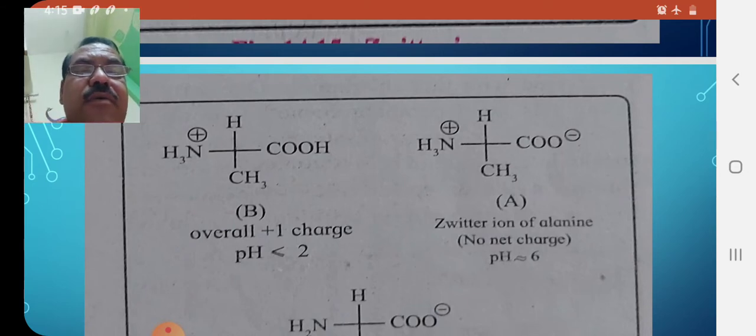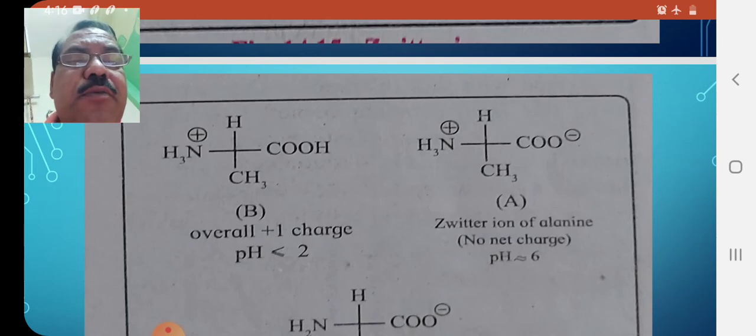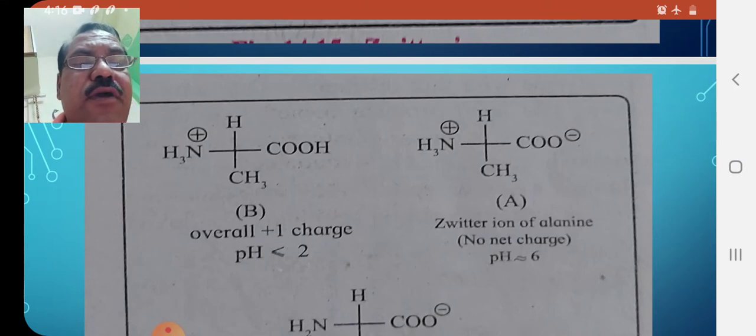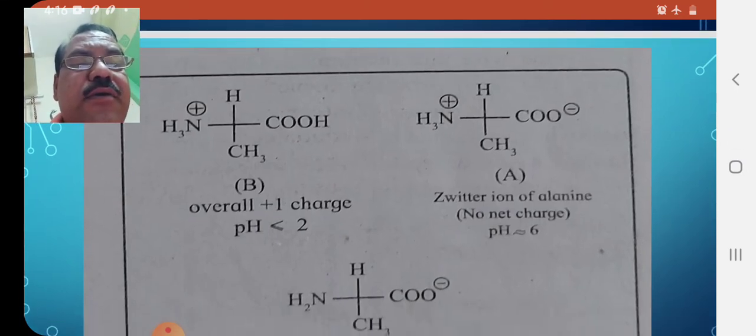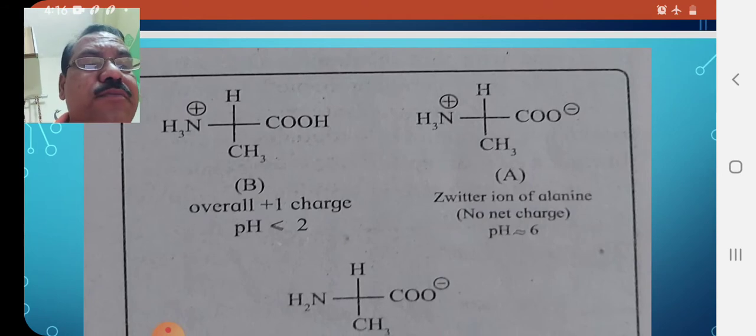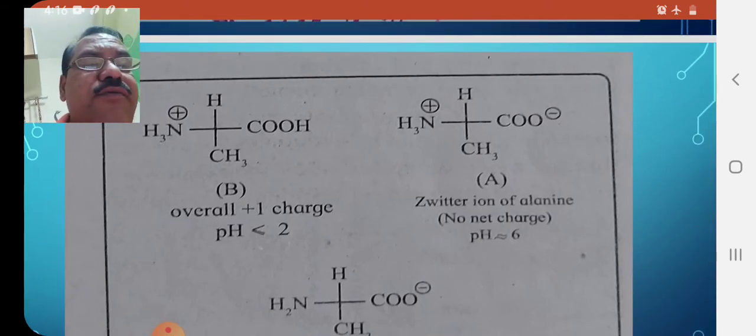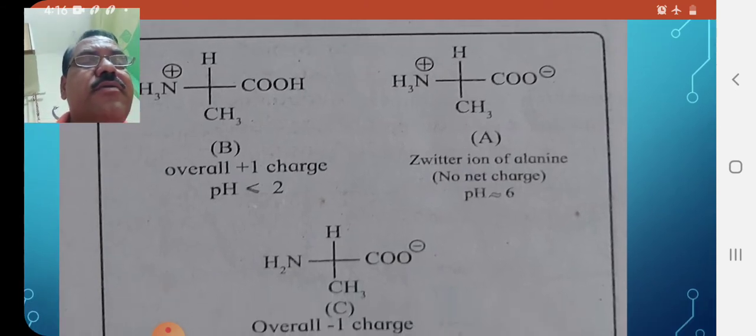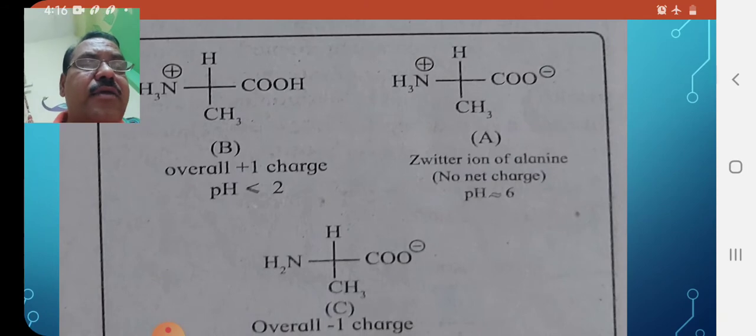If in the Zwitter ion only NH3 carries a positive charge, then it shows strong acidic character and it has a pH of less than or equal to 2. If the Zwitter ion contains an oxygen negative charge and a nitrogen positive charge, it is weakly acidic, with a pH of 6.